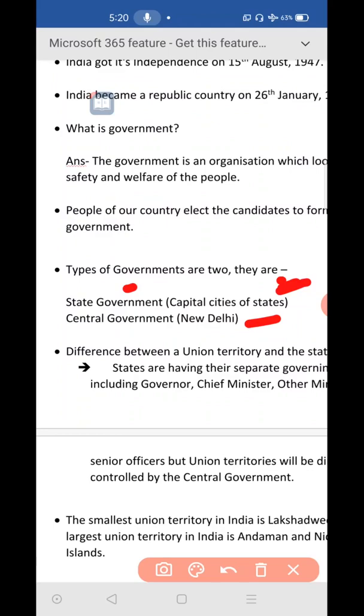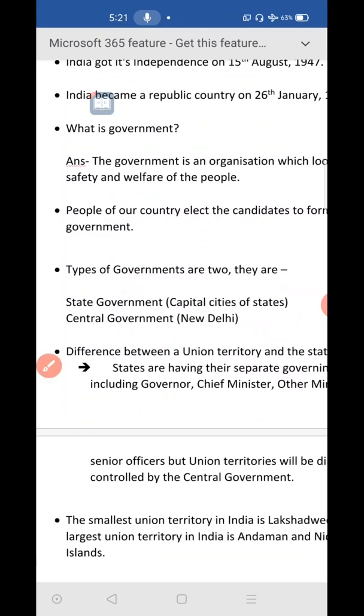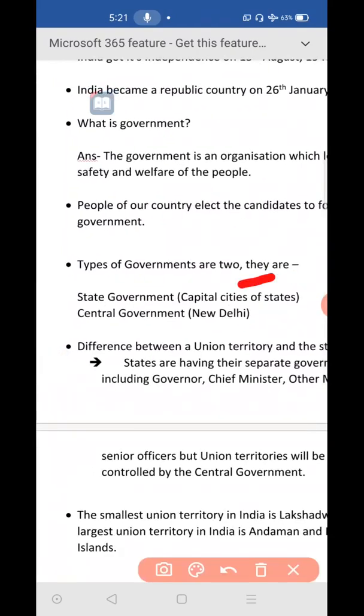Okay, what all the persons will be there in state government? You keep it in your mind, children, in state government, governor will be there, chief minister will be there, and other ministers will be there. These are all the persons, they will be there in the state government. And also some government officers will be there in the state government.